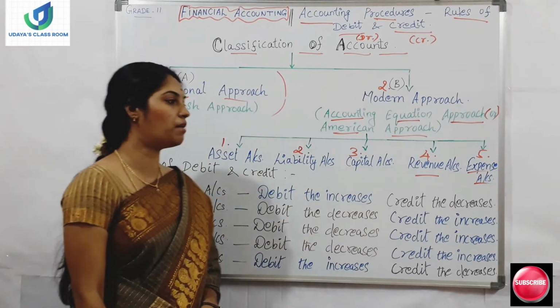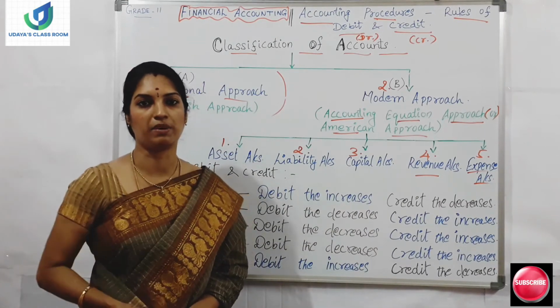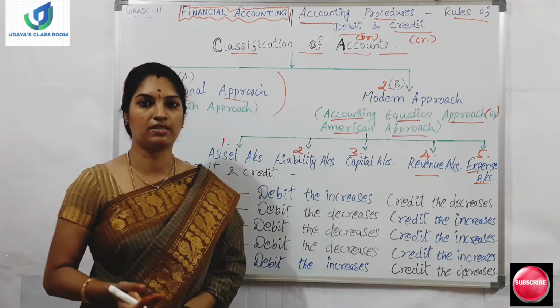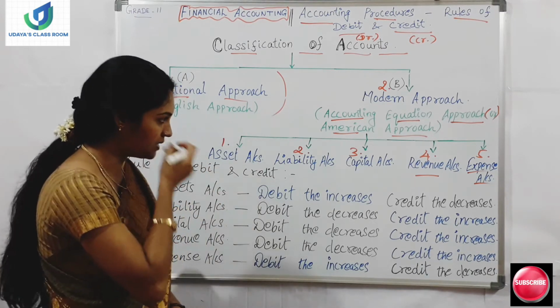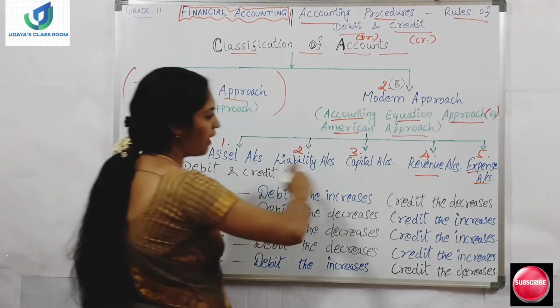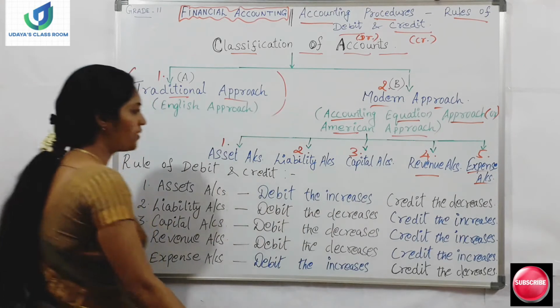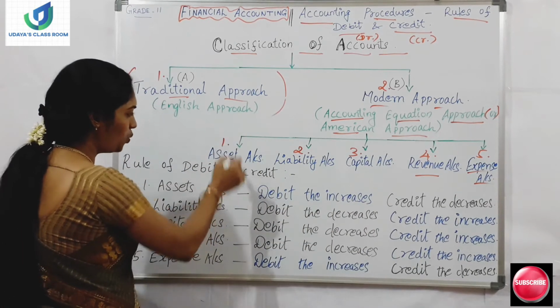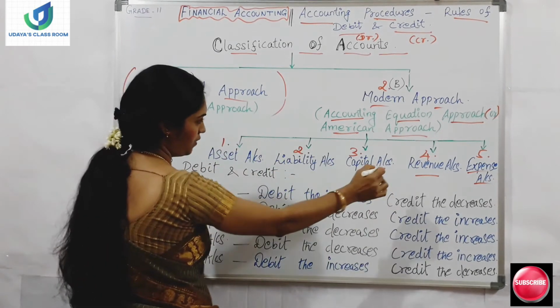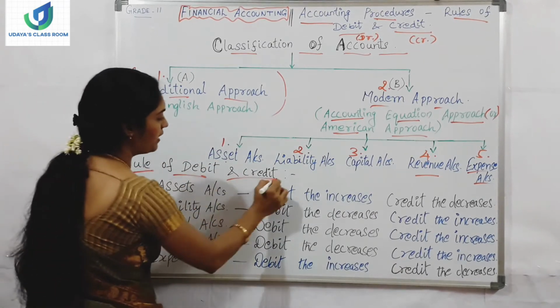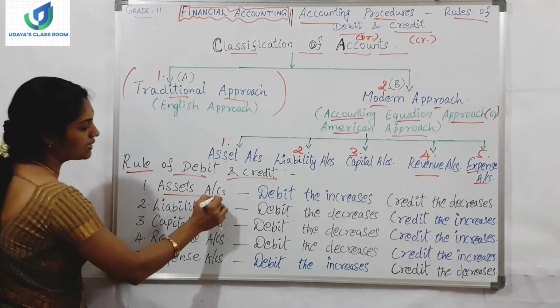Expenses account means if the company has incurred any expenses for doing operating activities, all the expenses will come under the expenses account. So these are all the five classifications coming under the modern approach. Okay. Now let me tell you the rule for each and every classification. The first account is the rule of debit and credit. The first account is asset accounts.